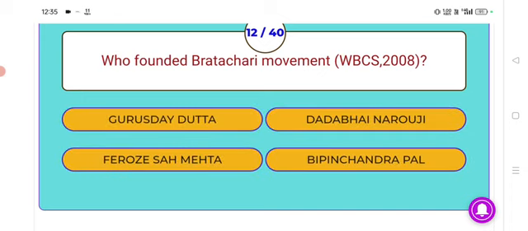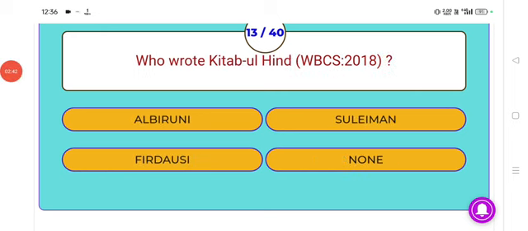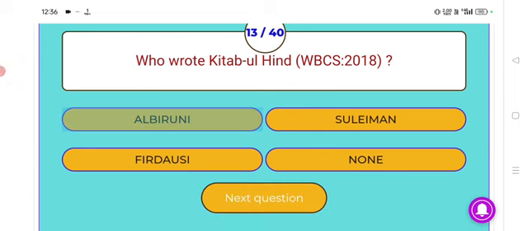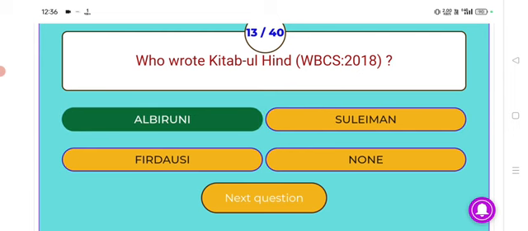Who founded the Brahmo movement? Friends, comment this answer in the comment section. Next. Who wrote Kitab ul Hind? Answer, Al-Biruni. Next.